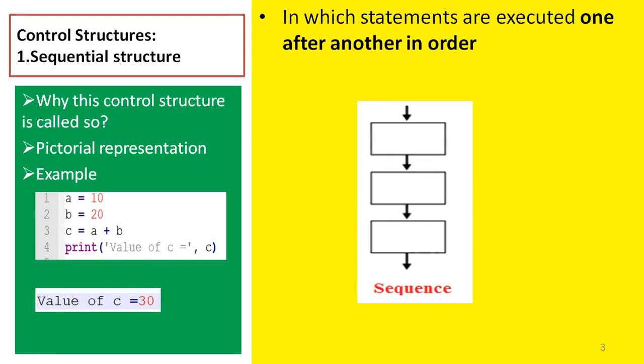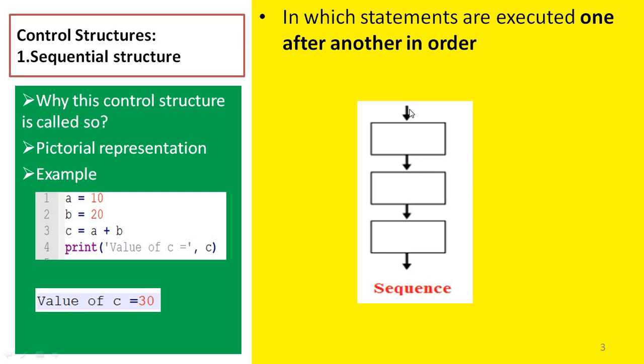In this slide, we are going to see why this structure is called a sequential control structure, how we represent it pictorially, and one example. Why is it called sequential control structure? The reason is, in Python, if statements are executed one after another in order, in sequential manner, then they are called sequential control structure.